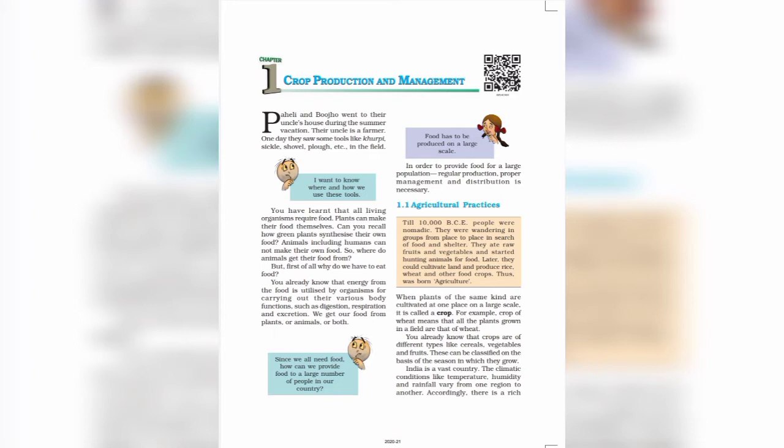So we get our food from plants and animals or both. In order to provide food for a large population, regular production, proper management and distribution is necessary, because India has a large population. The population of India is increasing very rapidly.